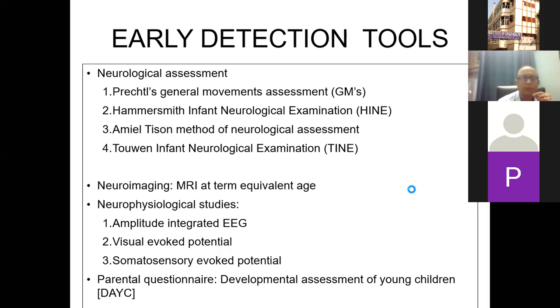And of course, other things that I discussed last time, like neuroimaging, MRI in terms of equivalent age, and other associated tests, neurophysiology studies, EEG, VEP, somatosensory evoked potential, and also getting the parental questionnaire feedback by a developmental assessment of young children's scale. These are all important early detection tools.